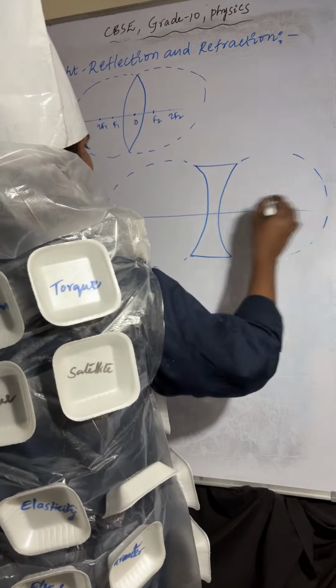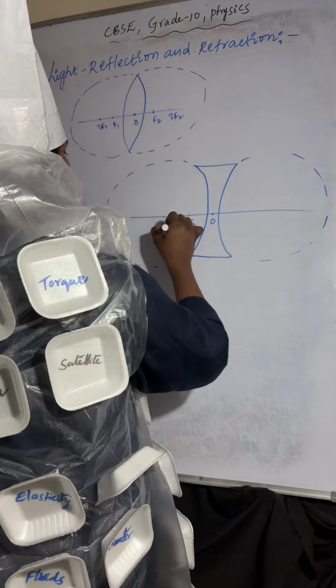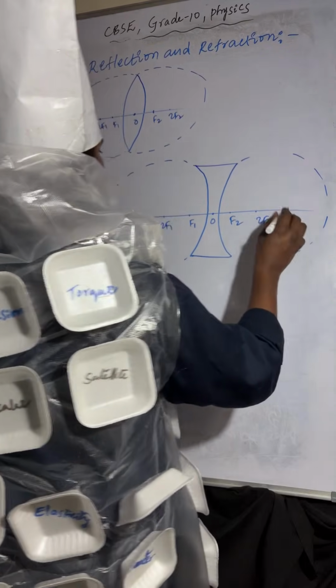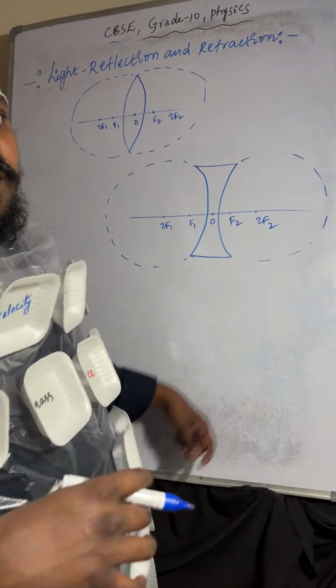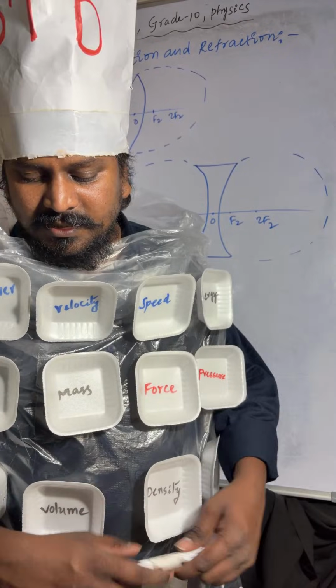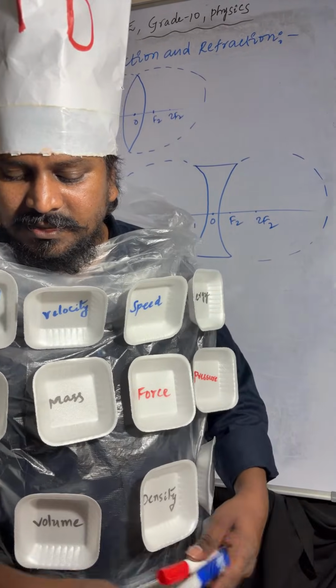And you can see the optic center, F1, 2F1, F2, 2F2. So this is about the concave lens and the convex lens.